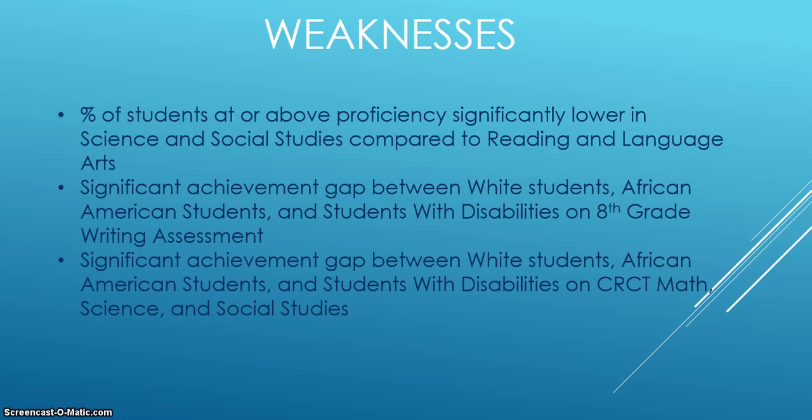There was a significant achievement gap between white students, African American students, and students with disabilities on the 8th grade writing assessment. And there was a significant achievement gap between white students, African American students, and students with disabilities on math, science, and social studies. So those are things that we need to look at as opportunities for growth and areas where we can improve.